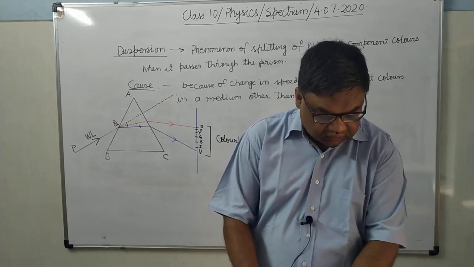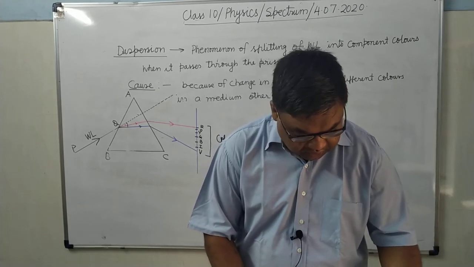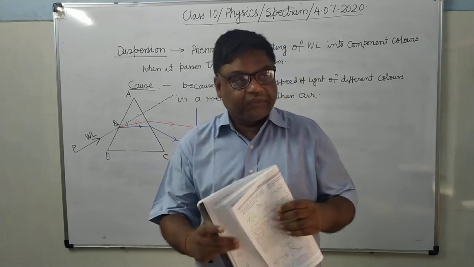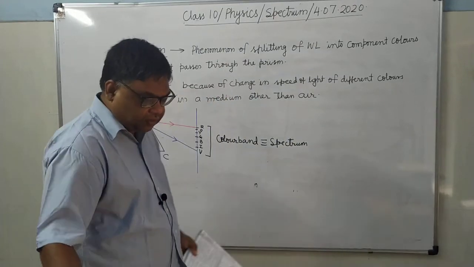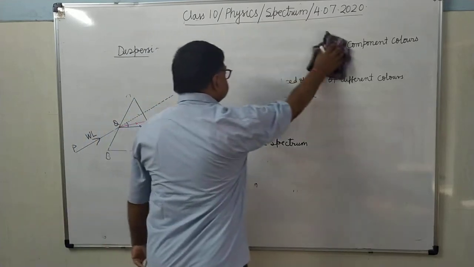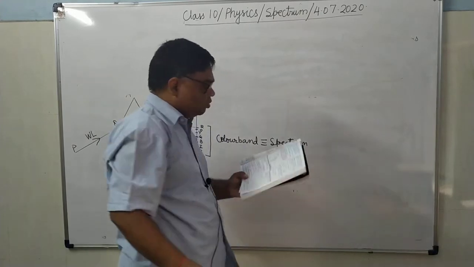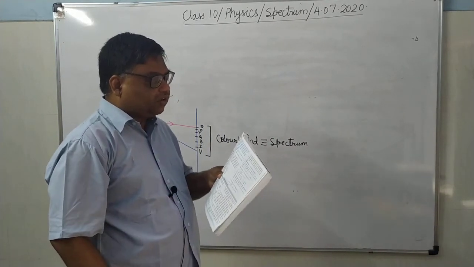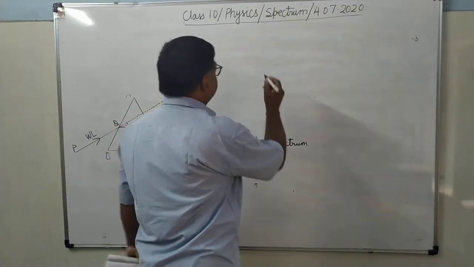Now after this, here you can see the question. There is one example here. I am taking this example. Example 3. All of you see here. See example 3. A beam of white light is incident normally on the surface AB of an equilateral prism ABC. All of you see the question also.